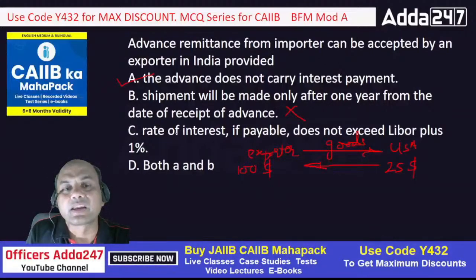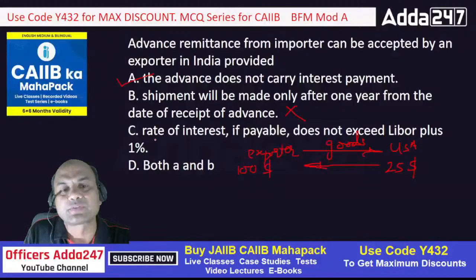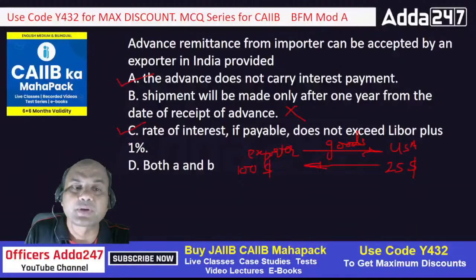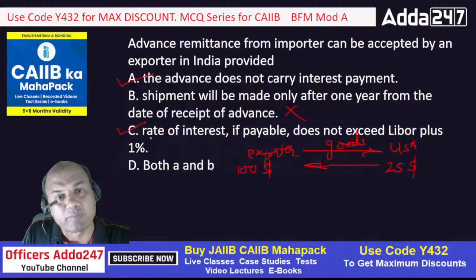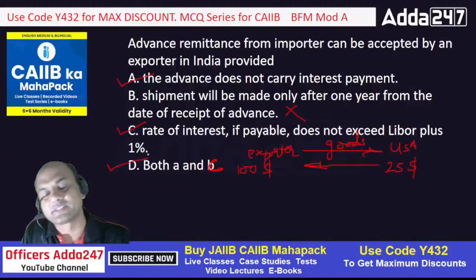So the last one is what? Rate of interest, if payable, does not exceed Libor plus 1%. Does not exceed Libor plus 1 means it should be below that. So that can also be the answer because it's a very cheap rate and it's given under RBI prescriptions also. So both A and C, not B. So the answer is D, both A and C.